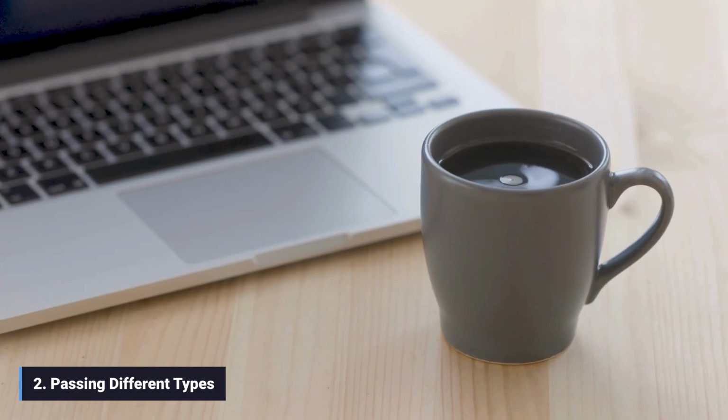2. Passing different types. Let's call the same double_value function with 3 different data types. For an integer, multiplication is arithmetic. For a string, multiplication is repetition. For a list, multiplication is also repetition, extending the list's elements.